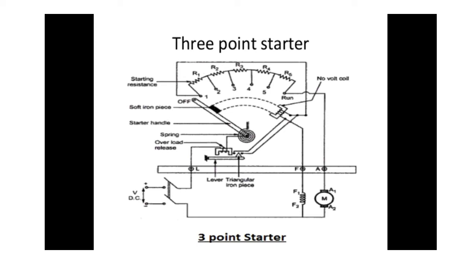At the time of starting, the starter is in the start position as shown in the figure. So the full starter resistance appears in series with the armature. This will reduce the starting current. The starter resistance is then gradually cut off. The motor will speed up.